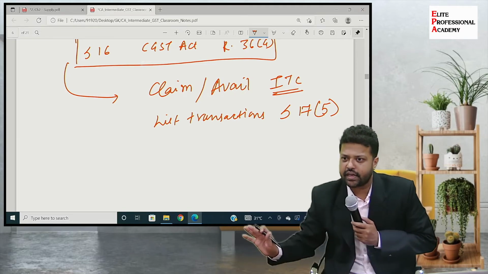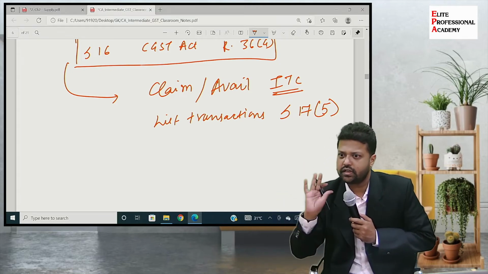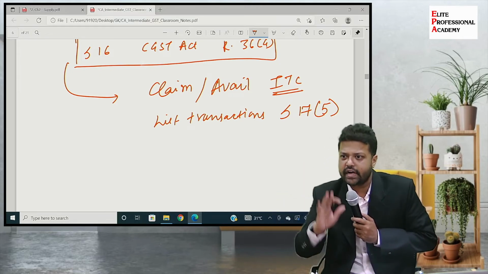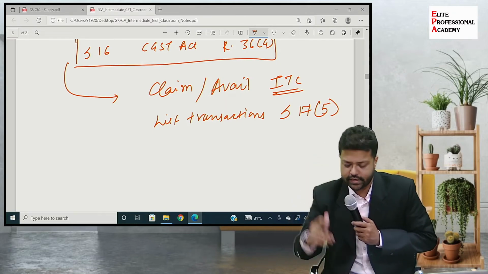Irrespective of anything, even though you satisfy all the conditions, on certain activities you will never get the input tax credit. Which are these entries? We'll study when we go to input tax credit. Just to name a few.